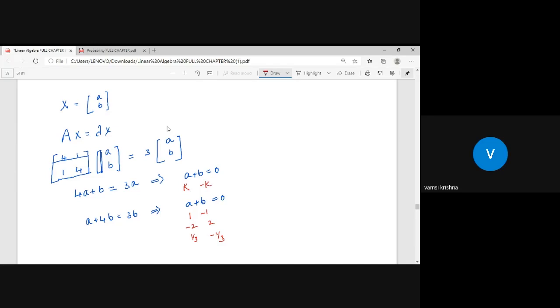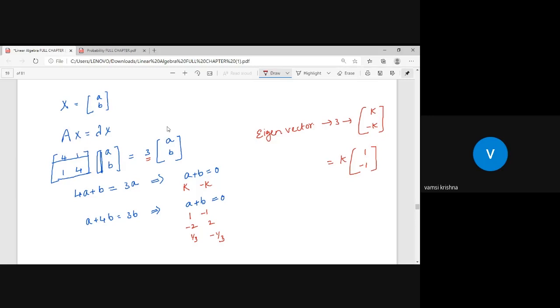Yes. Now I can write something like this. The corresponding eigenvector to the eigenvalue 3 is (k, minus k). If you take k common, then it is (1, minus 1). That's it. I just found the eigenvector corresponding to the eigenvalue 3 only.